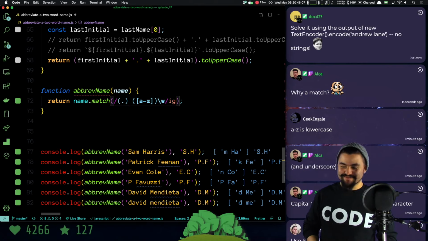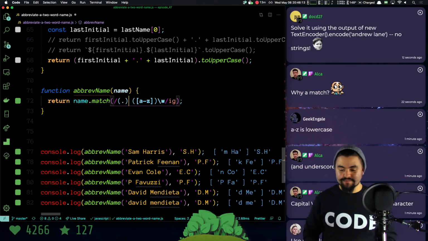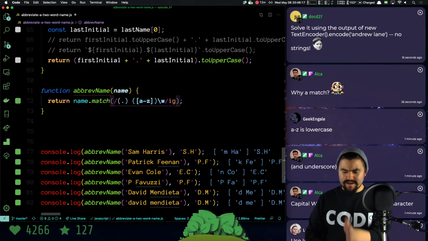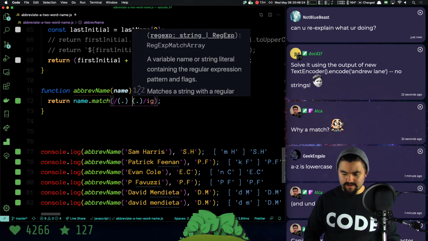Give me a second, I've got to figure this out. So this is an experienced programmer struggling because I don't really understand regular expressions. So we want to match against a character, followed by a space, followed by some other character.